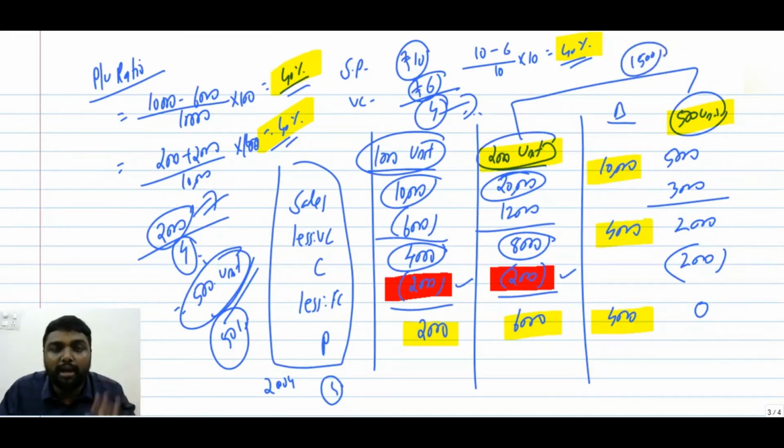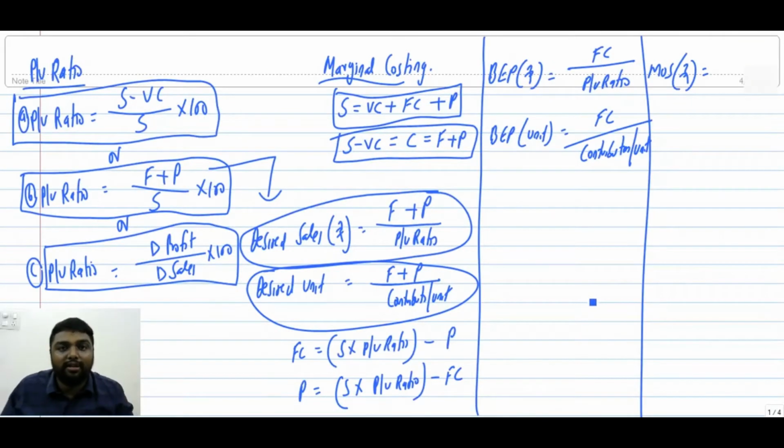Excess above break-even is 1500 unit. Yes or no? This 1500 unit we call margin of safety. That means sales unit above the break-even sales. So we can get one more equation for sales.